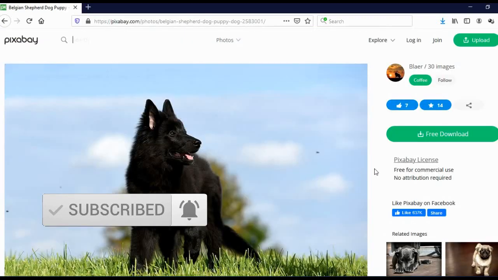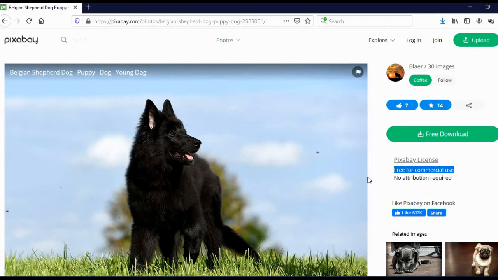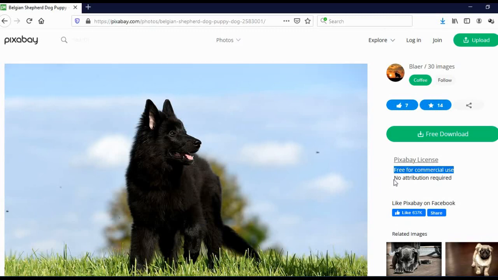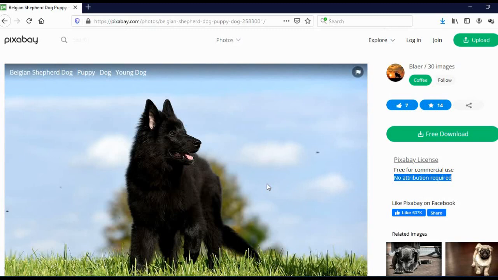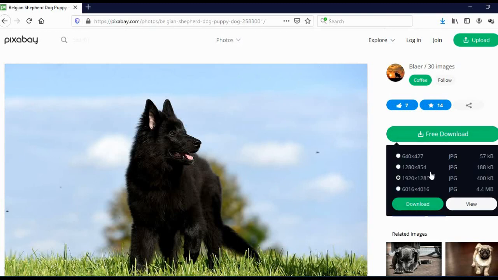Now this is very important. As you can see here, free for commercial use, which means we can use this image any way we want. And as you can see here also, no attribution required, which means no need to give any attributions, or no need to say who actually took this photo, where we download this photo, no need to say this. And to download this photo, just click here on download. Now you can choose the size of this photo. I will stick with this 1920 by 1281 and click on download.